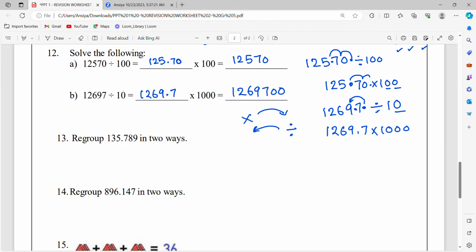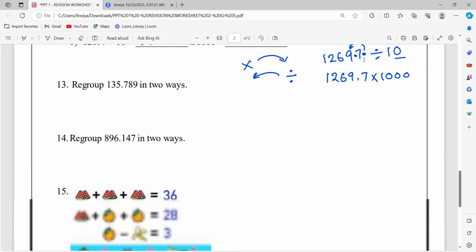This also you can type in Google: multiplication with 10, multiplication with 100, division with 1000. You can type the same topic. Enough worksheets you can download. So the students who are struggling with this topic, download some worksheets and practice.